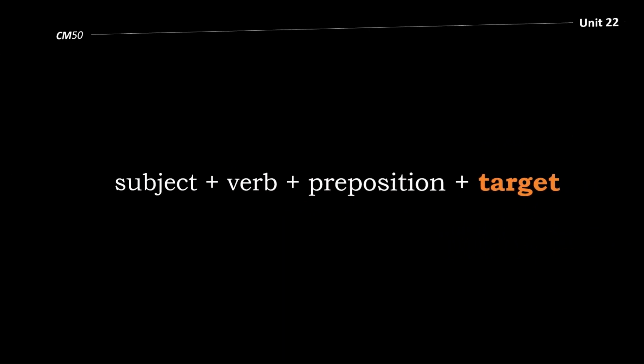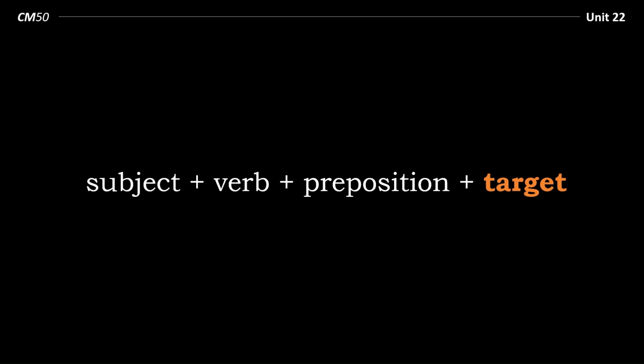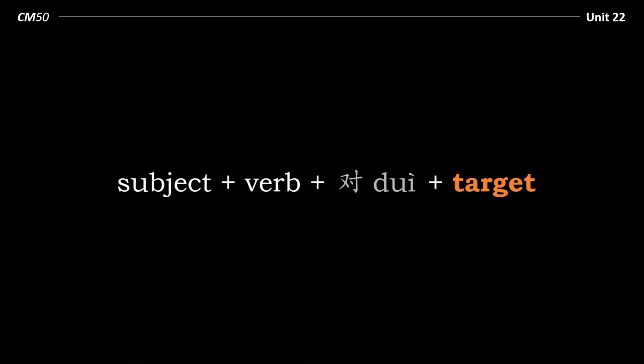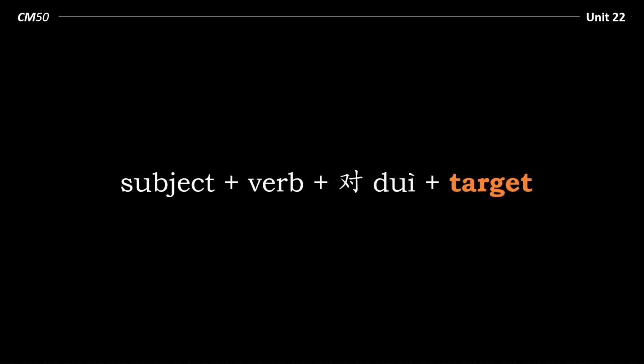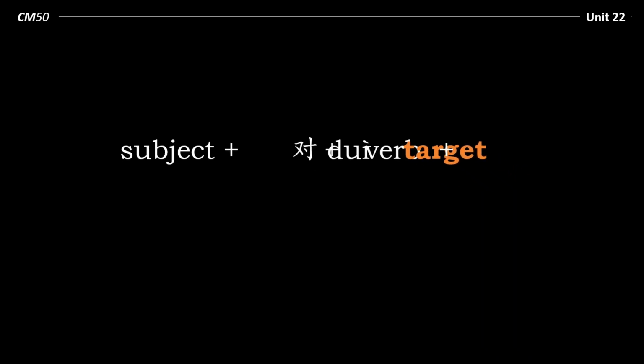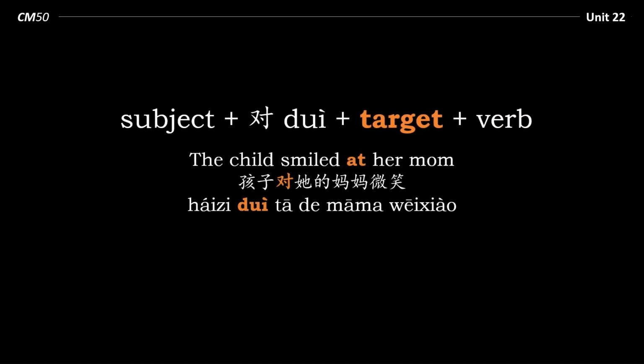However, note the difference in sentence structure. In English, we would say subject, verb, preposition, target. Subject, the child, verb, smiled, preposition, at, target, her mum. But in Chinese, the preposition would be 对, and also the sentence structure would be different. Subject 对, target, verb. 孩子 subject 对，他的妈妈 target 微笑 verb.